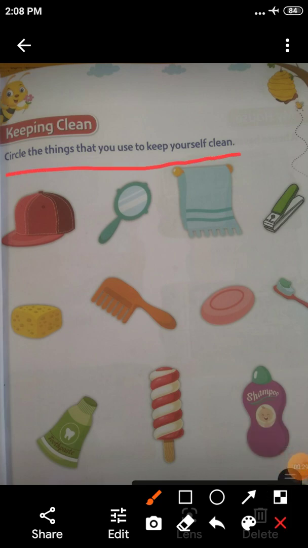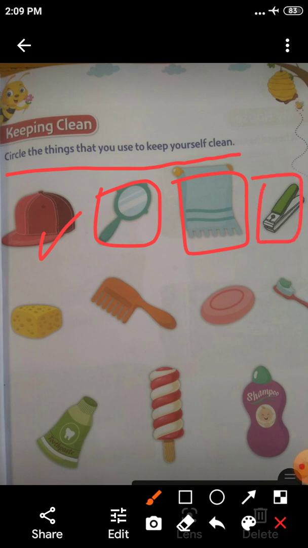Circle the things that you use to keep yourself clean. First one, hat is there. Hat is not a cleaning property. Okay, so second one is mirror. Third one is cloth.